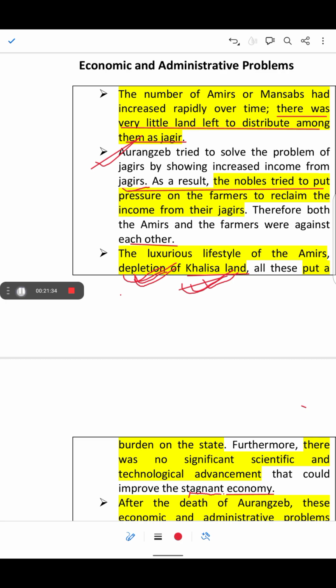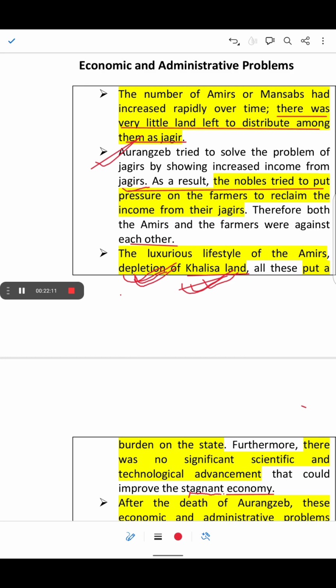The Mughal emperors did not focus on scientific or technological advancement to improve the economy, and thus the economy became stagnant due to lack of innovation. Income was not increasing, and at the same time debt was increasing among the farmers because they were overburdened, while nobles were demanding more revenue from them.